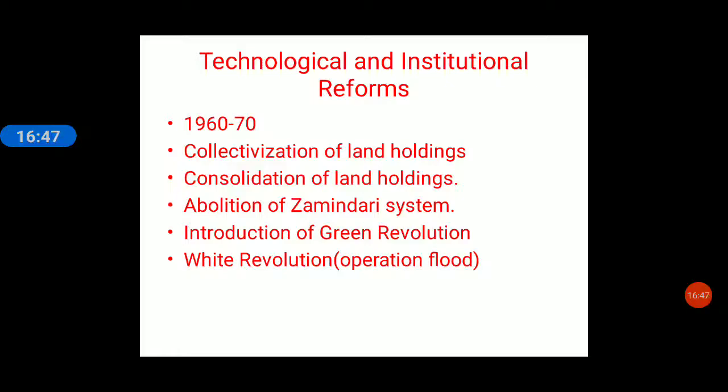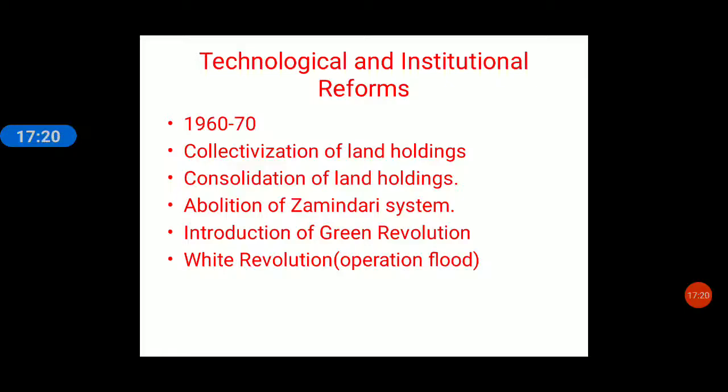The concept of agriculture is, the bigger the land, the more the production; the smaller the land, the less the production. So the government started collectivization, encouraging people to bring the smaller patches of land together and do cultivation on large pieces of land so that production will be more. It is called collectivization of land holding. Holding means a piece of land.